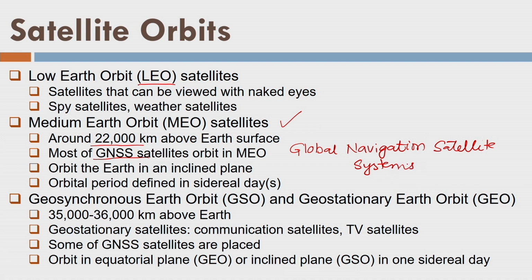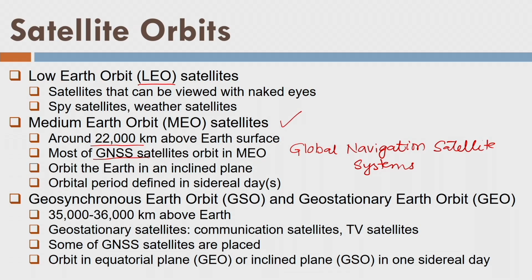GNSS is a generic term that includes all the possible satellite constellations. GPS, or Navstar, is one of the satellite constellations developed by the USA. Apart from that, most of the countries like India have also developed their own satellite constellation to serve their nation. These orbits are inclined with respect to the equator of the Earth, and orbital period is defined in sidereal days. That means how many sidereal days a satellite takes to complete the orbit around Earth.